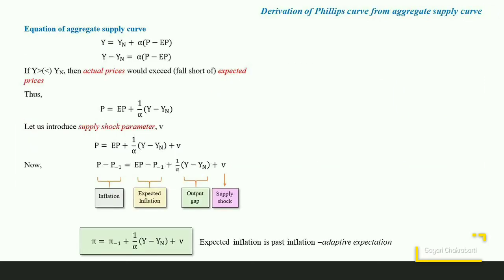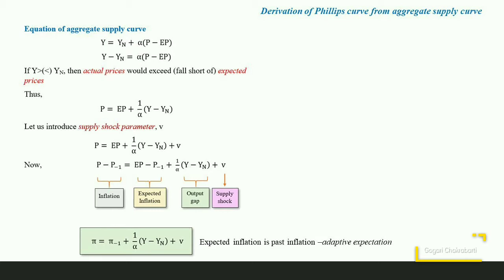We start from the equation of the aggregate supply curve, which says that Y is equal to Yn plus alpha times (P minus Pe), or to rewrite it, Y minus Yn is equal to alpha times (P minus Pe). So essentially the output gap will depend on the difference between actual prices and expected prices.